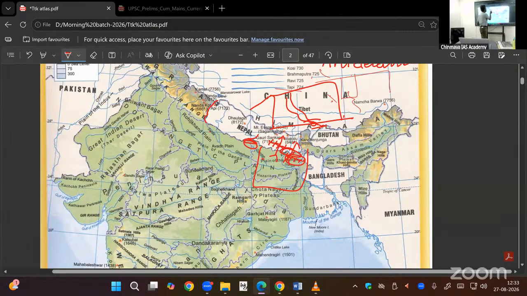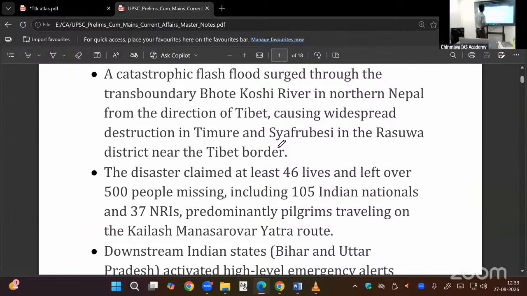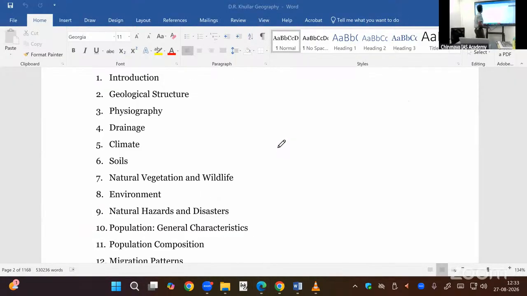Kali River at the border between Uttarakhand and Nepal. Mahakali Treaty. So what we are going to do is, we are going to study the drainage system.